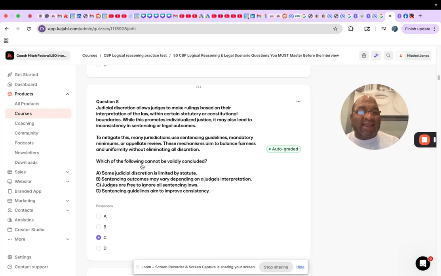Which of the following cannot, see guys again, cannot be validly concluded? Cannot. A, some judicial discretion is limited by statute. There we go. B, sentencing outcomes may vary depending on judge's interpretation. That's what has been proven true. C, judges are free to ignore all sentencing laws. D, sentencing guidelines aim to improve consistency. Of course, so you look at it, guys. A, B, and D obviously make sense, right? Obviously. But look at C, though. Judges are free to ignore all sentencing laws. That is not logical, okay? So it's C, of course, right?